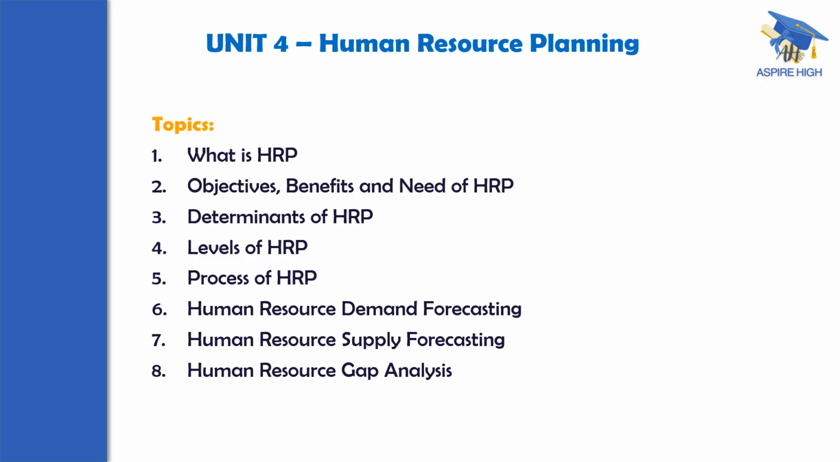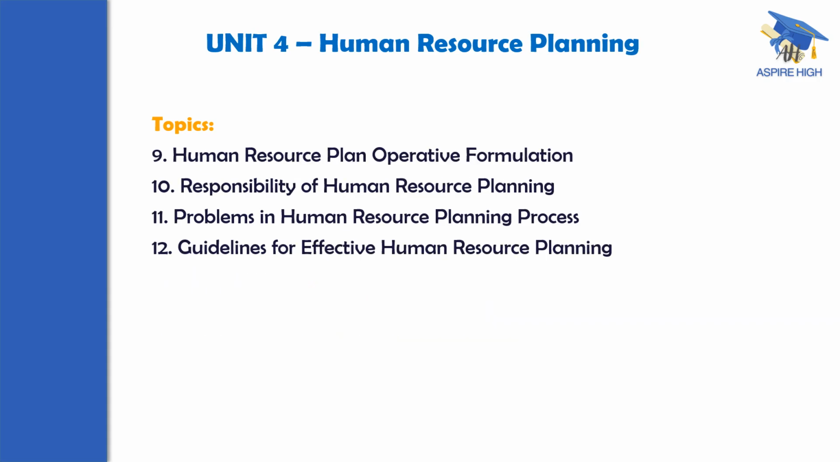Let us have a look at the topics of block 2. Block 2 actually carries 4 units. The first one is unit 4, human resource planning. It has 12 topics. They are: what is HRP, objectives, benefits and need of HRP, determinants of HRP, levels of HRP, process of HRP, HR demand forecasting, supply forecasting, HR gap analysis, followed by human resource plan operative formulation, responsibility of HR planning, problems in HR planning process, and the last one is guidelines for effective human resource planning. Thus, there are 12 topics in unit 4, human resource planning.